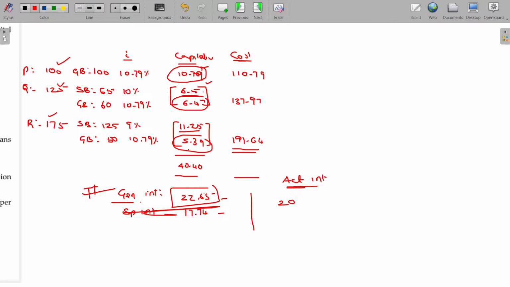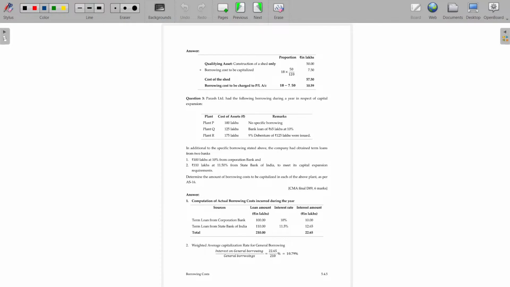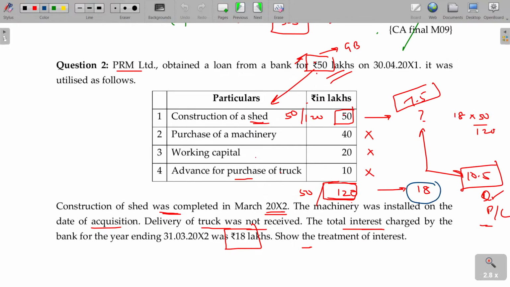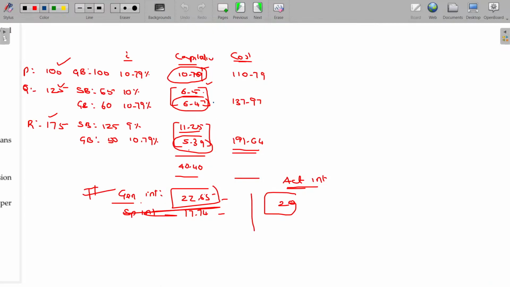Assume if the actual interest paid, because of some reason, waiver is there, then it cannot be more than 20 lakhs. More than 20 lakhs means proportionately you have to add, not full value. So here you added 6.47 now? No, you have to restrict as per the proportion. We have calculated in the very first illustration. This is how you can calculate. Out of the amount spent, 50 out of 120 is for this, means to that extent only you have to capitalize. That's how you can do in case of general borrowing. Clear? Come on, make a note of it.